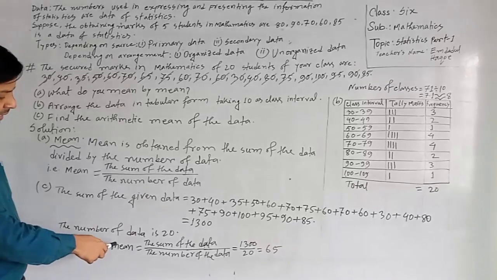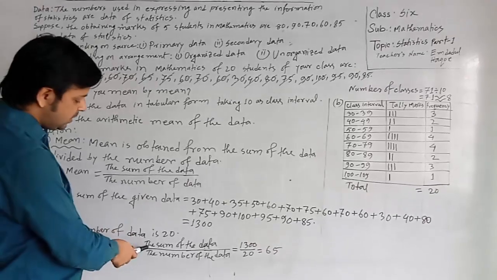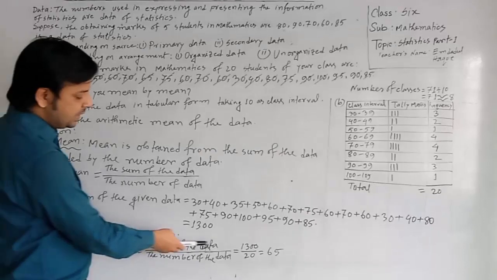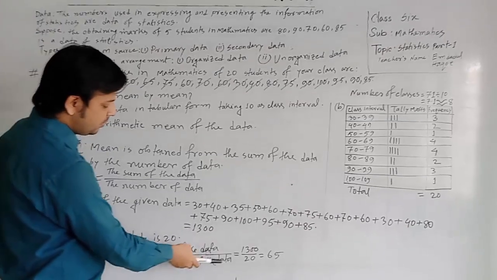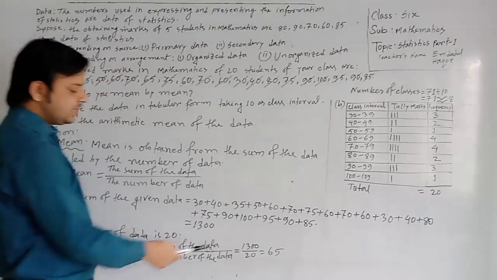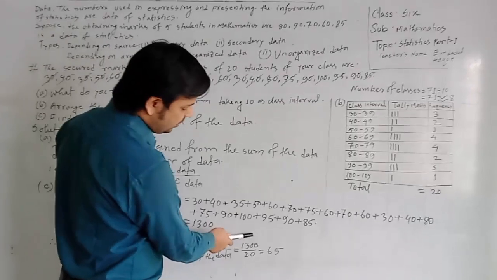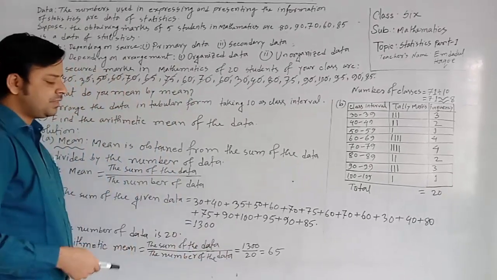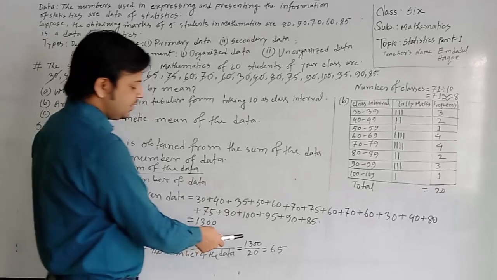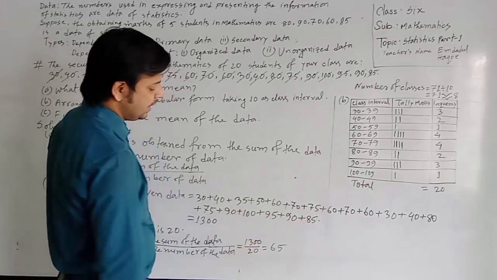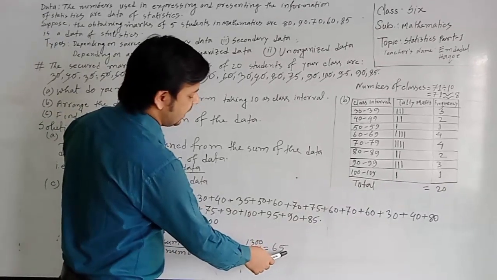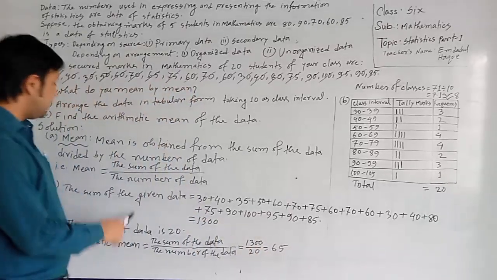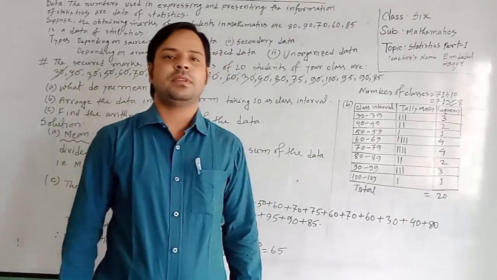So the arithmetic mean of the data, we know the formula: the sum of the data divided by the number of the data. Here the sum of the data is 1300 and the number of data is 20. If we divide 1300 by 20, we will get 65. So the required arithmetic mean of the data is 65.